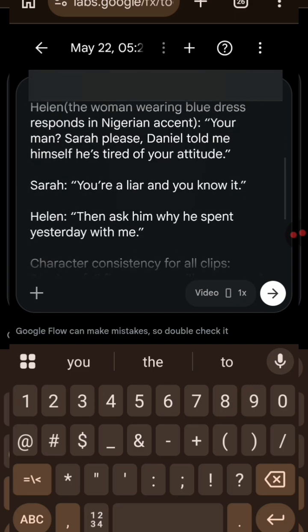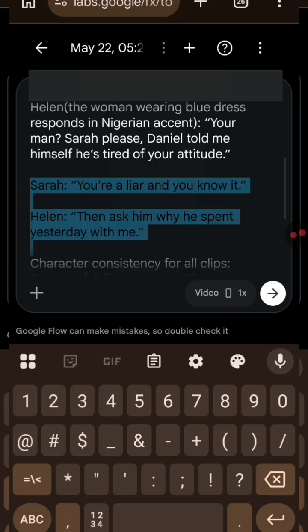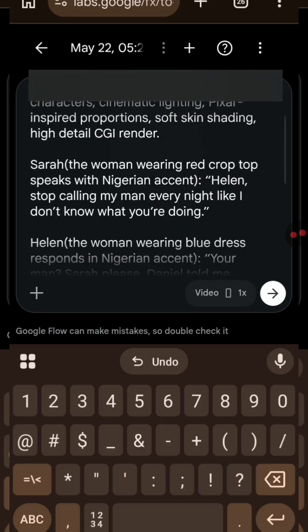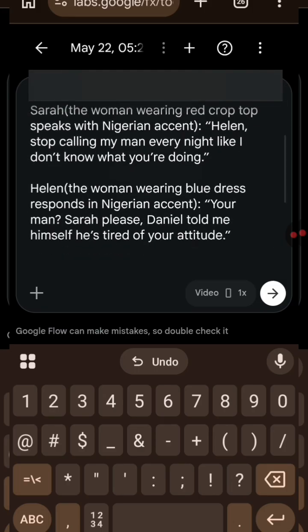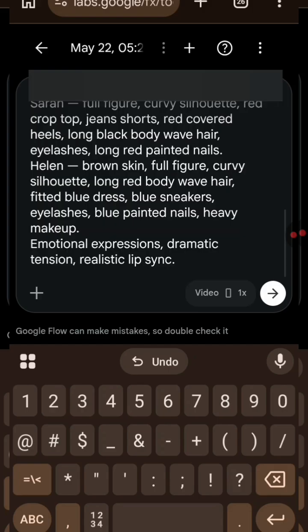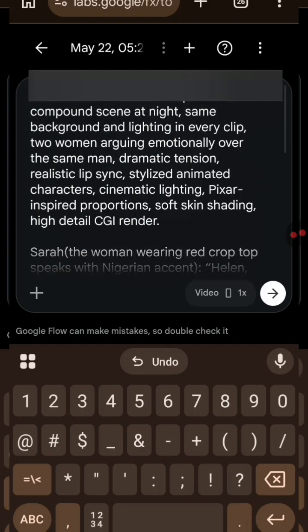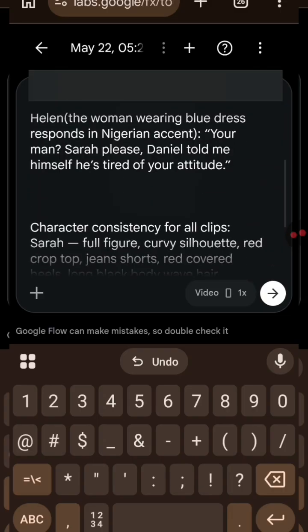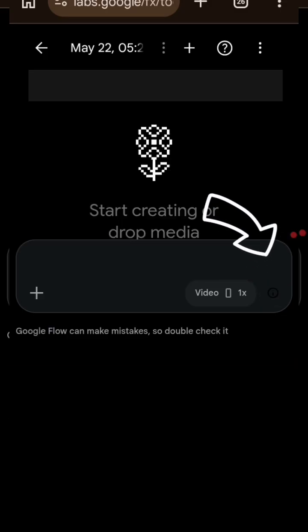The other speech between Sarah and Helen, I don't want it because the AI may not be able to say everything. So I'm going to take it out. So now I have Sarah and Helen here. Then I will go up again. Anything I don't want, I'll take out. Don't be in a hurry to quickly generate a video. Look through, and take whatever you don't want out before you click on generate. Now I will go ahead and click on the arrow to generate my video.